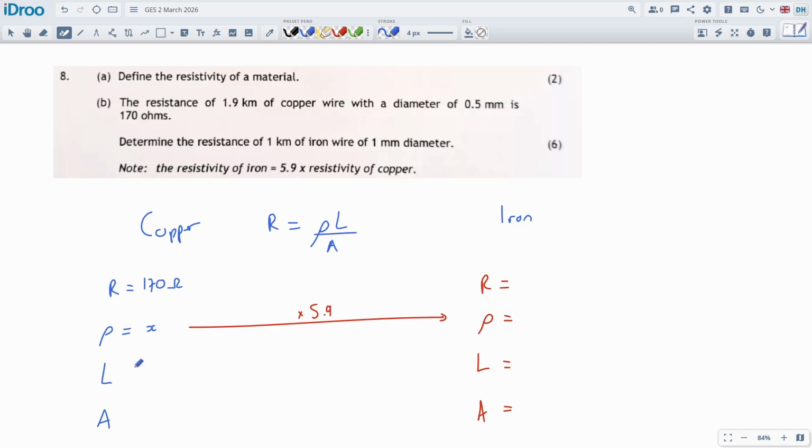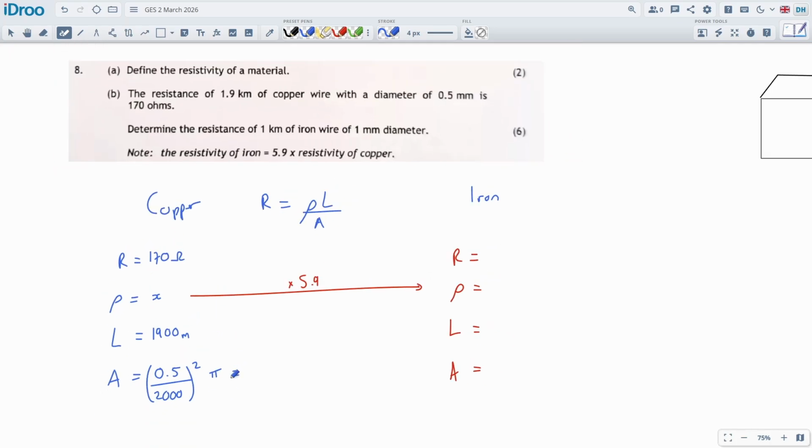Okay, so the length of the copper is given as 1,900 meters, and the cross-sectional area, we're going to convert this millimeters down into cross-sectional area in meters, because we're working in ohm meters on the rho, on the resistivity. So this should be done in meters, and I'm going to use that little trick we saw earlier of 0.5 divided by 2,000, pi r squared. So that turns it into the radius in meters and then times it by pi. It's just to avoid having a second calculation off to the side to make it even more cluttered.